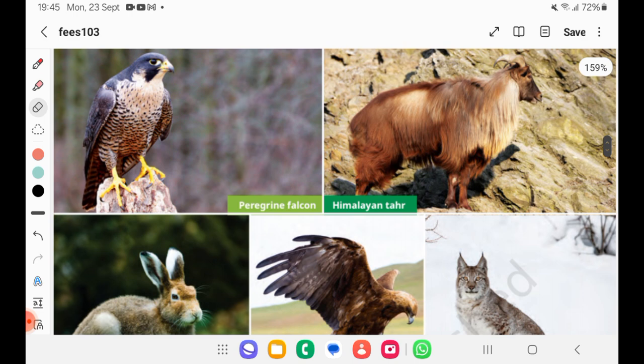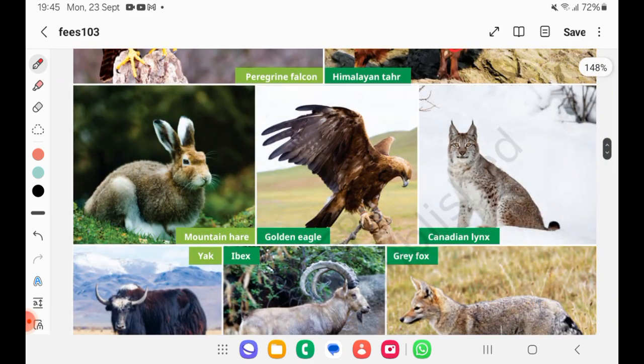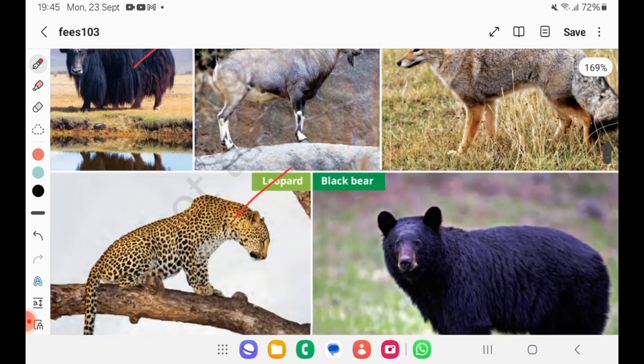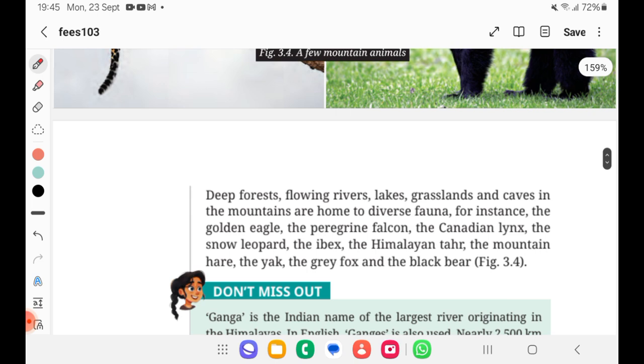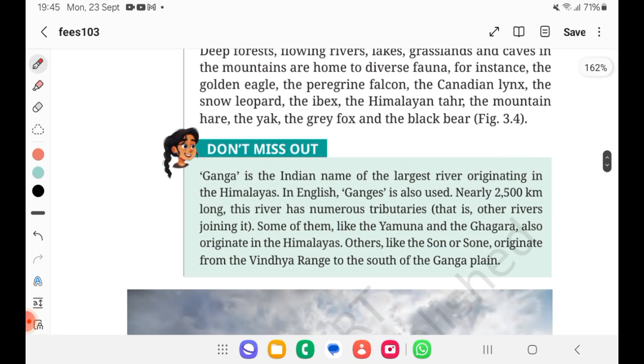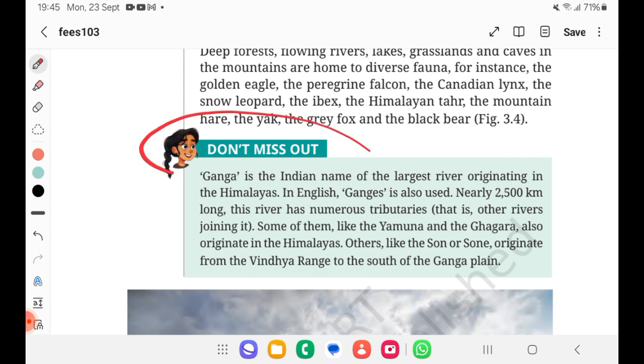And fauna are these things: peregrine falcon, Himalayan tahr, mountain hare, golden eagle, lynx, fox, leopard, yak, black bear. These are some of the fauna. Fine, not very important for our exam. So now we'll see. The term Ganga they have given, don't miss out, is an interesting fact. What should we not miss out? Let us have a look.